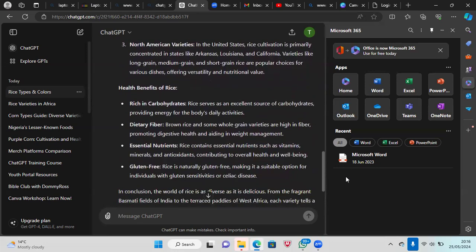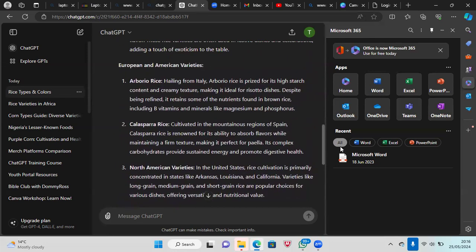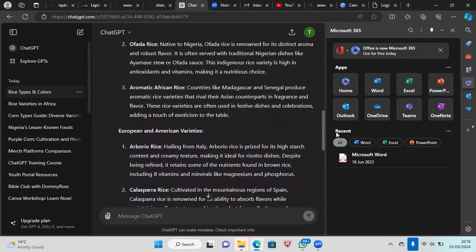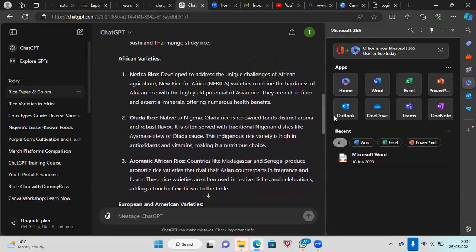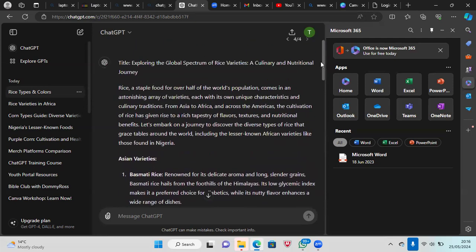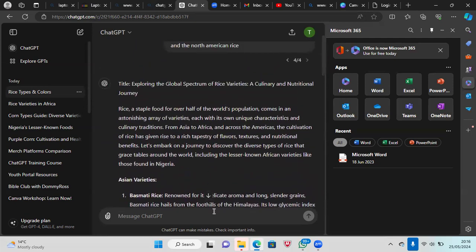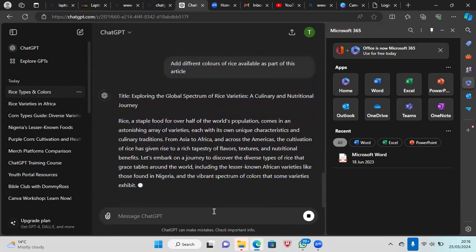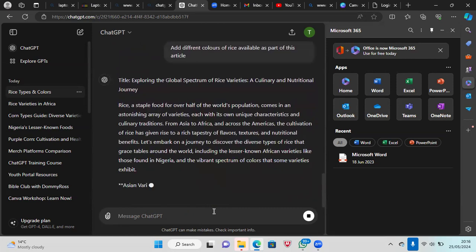If you look at it again, it didn't talk to us about brown rice. Let's see why. North American rice is mentioned, long grain. I love that. Aromatic African rice. But if you notice, it still didn't mention the colors. So let's say, add different colors of rice, don't worry about the spelling, available as part of this article. Let's see what it's going to tell us. So we are trying to regenerate this.